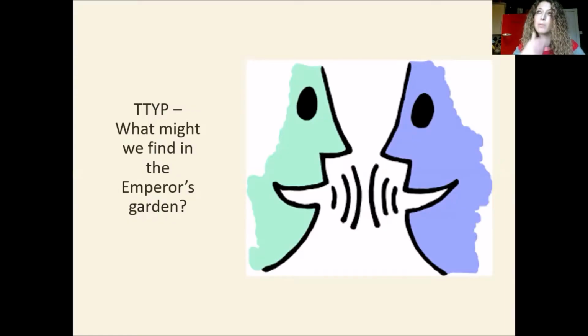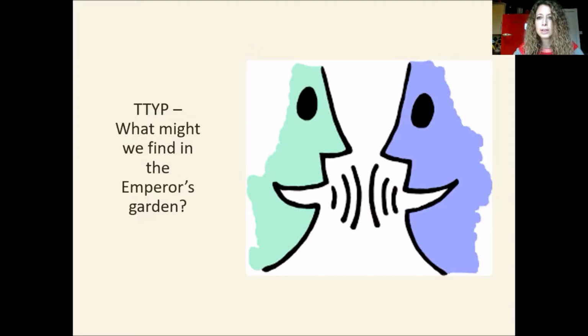Let's have a think about what we might find in the emperor's garden. Now, I think you might tell me that you might see some trees. You might even hear the trees swishing in the wind. Perhaps you might see some beautiful flowers in the emperor's garden, maybe exotic flowers from China. Perhaps we might see some exotic fish swimming in a large pond, which has reeds around the edge and maybe a beautiful bridge over it.